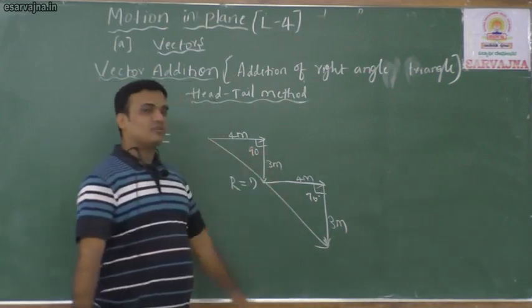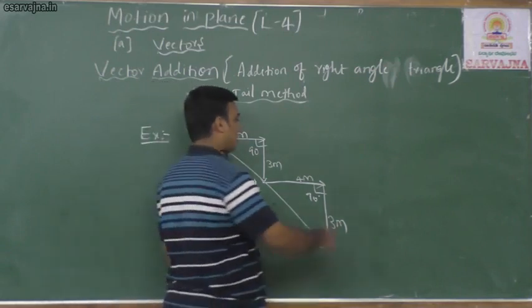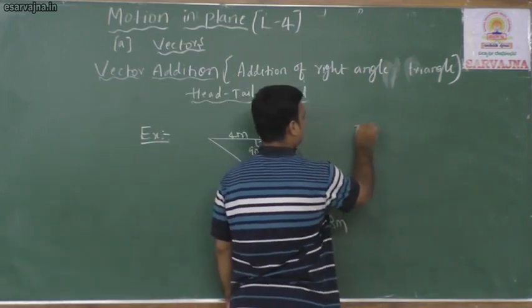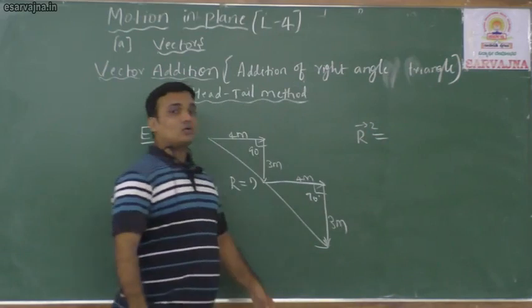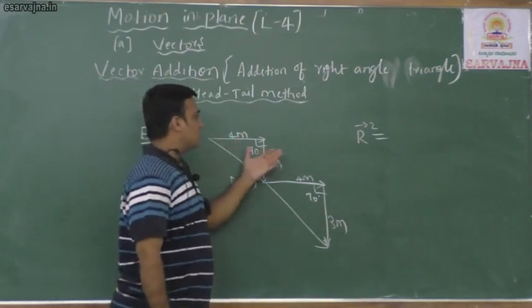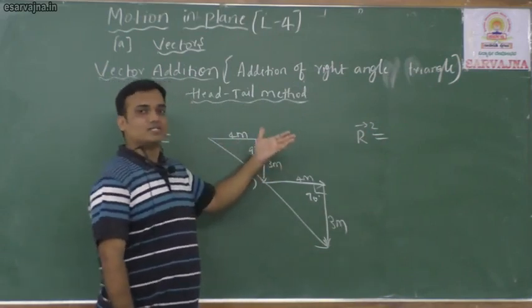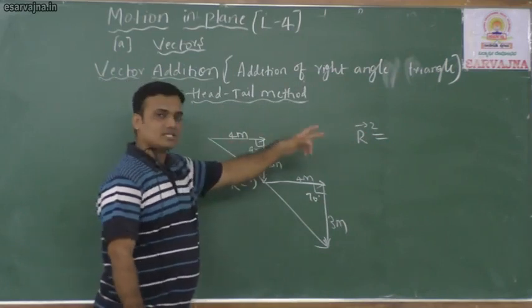See, the angle between them is 90 degrees. No doubt you can use Pythagoras theorem. R square is equal to the total displacement he made toward the east direction. How much did he displace towards east?